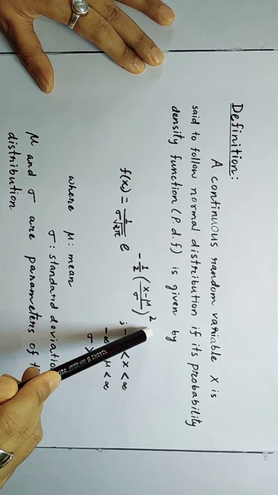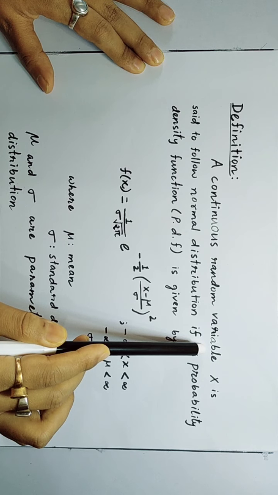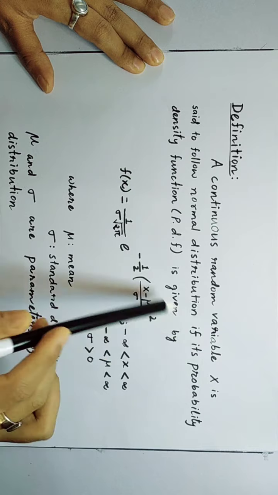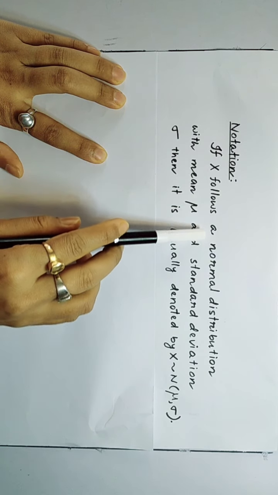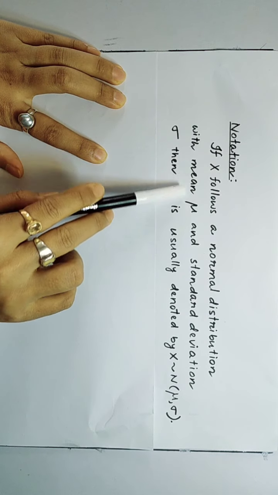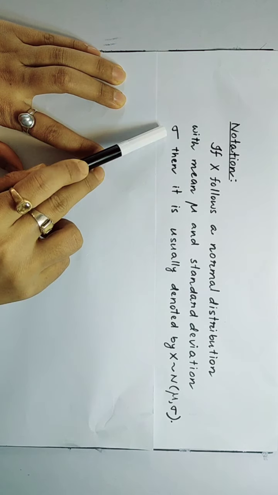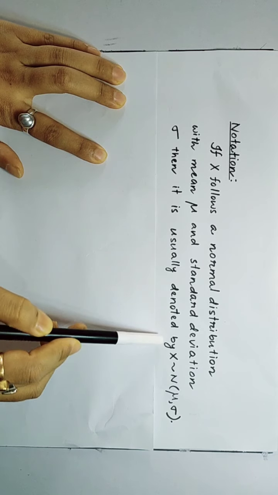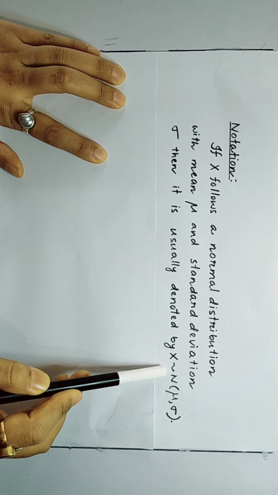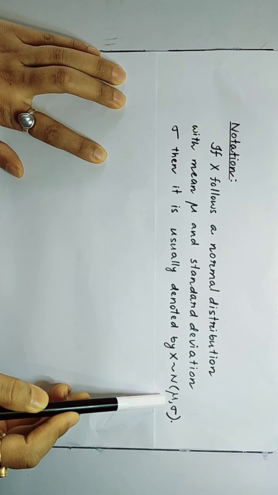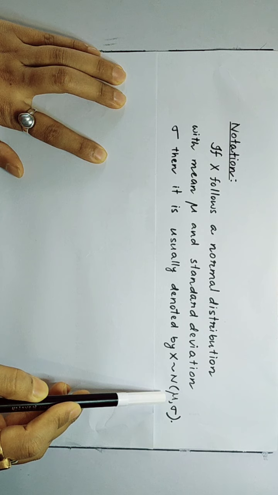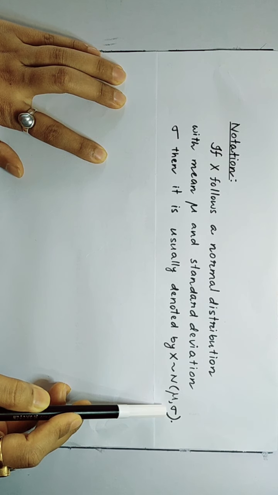I want to make a point clear here. A continuous random variable is a random variable which can assume each and every value within some interval. Here if x follows a normal distribution with mean mu and standard deviation sigma, then it is usually denoted by this symbol. This symbol stands for follows. Capital N stands for normal distribution. The first coordinate represents the mean of the distribution and the second coordinate represents the standard deviation of the distribution.